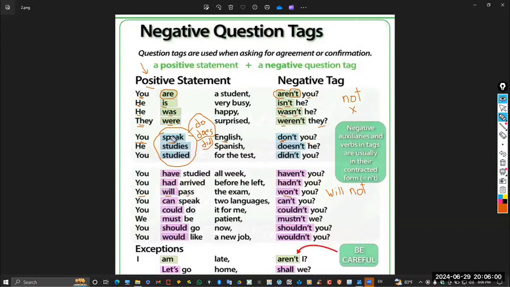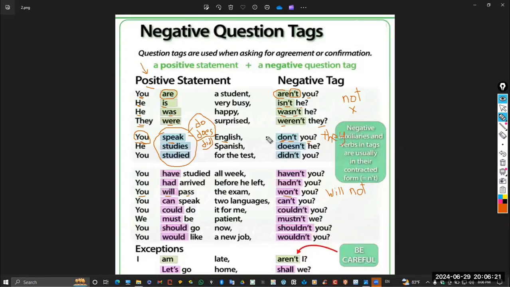And because the sentence is positive, you have to write the negative. I didn't change the subject at all. Keep in mind that if the subject is plural, like John and Sarah, for example, you have to write they. And again, don't forget that the question tag doesn't accept any names.